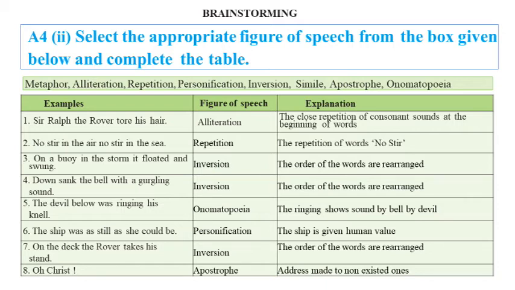Sixth, the ship was as still as she could be. This is personification. The ship is given human value. Seventh, on the deck, the rover takes his stand. This is inversion. The order of the words is rearranged. And last, O Christ. This is apostrophe as address is made to non-existent ones.